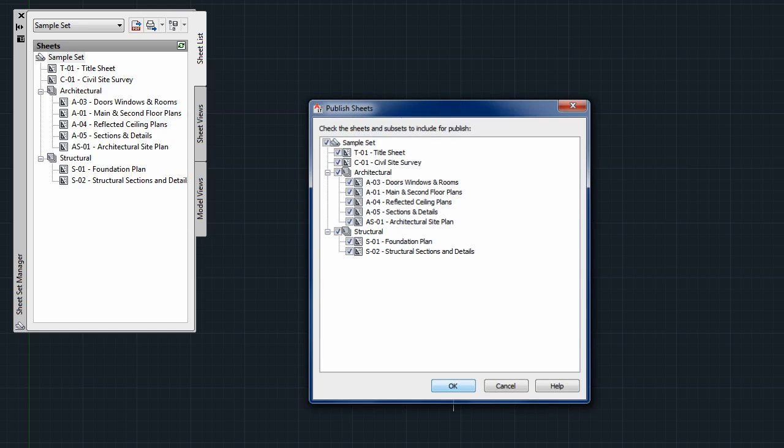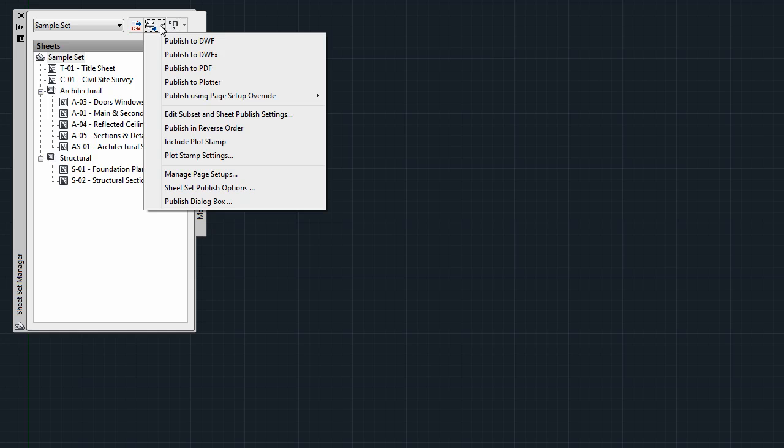Now we're into the actual publish choices. The first four, publishing to DWF, DWFX, PDF, and a plotter, all use the current page setup in each sheet for plotting. But this method depends on each sheet having been saved with the right page setup current. To avoid oddities that might result from this, you can publish with a page setup override instead, using one of the setups from the template file. See why it's important to have a named page setup? Of course, the potential downside to this method is that you don't get a choice of plotters. It'll use whatever's defined in the page setup.